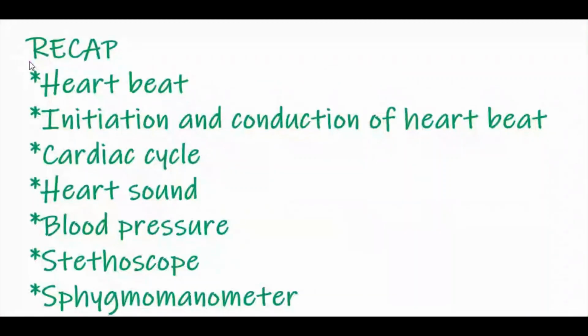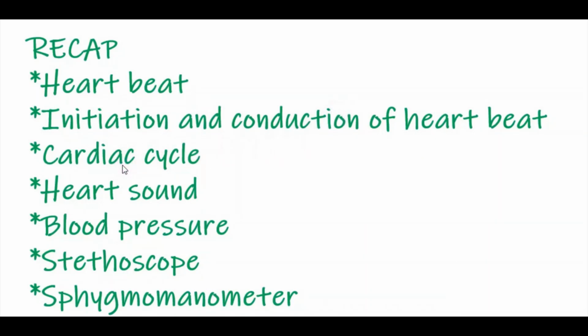Now let me give one small recap. Today we have studied heartbeat, initiation and conduction of heartbeat, cardiac cycle, heart sound, blood pressure, stethoscope and sphygmomanometer. First we completed heartbeat. What is heartbeat? One complete contraction and relaxation of the atria and ventricles of the heart constitutes a heartbeat. The normal heartbeat is 72 to 75 times per minute. Second, initiation and conduction of heartbeat. Here four parts are responsible: SA node, AV node, bundle of His and Purkinje fibers.